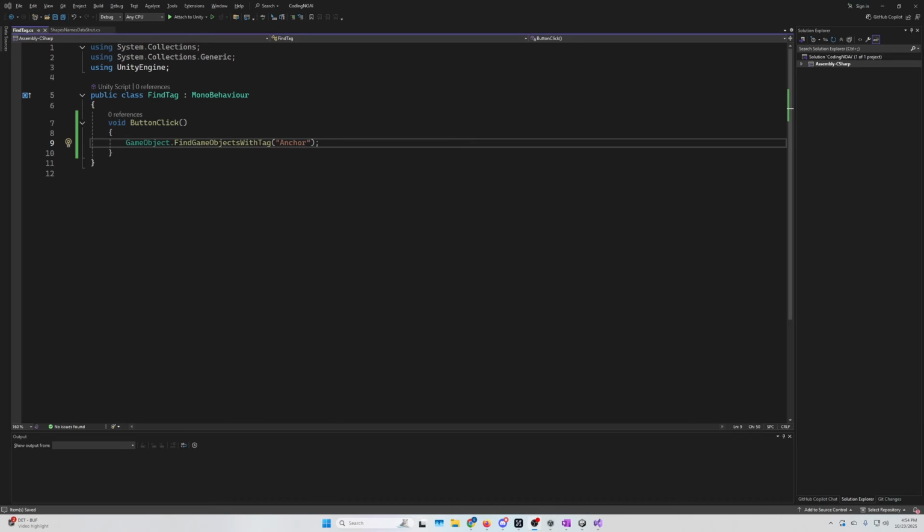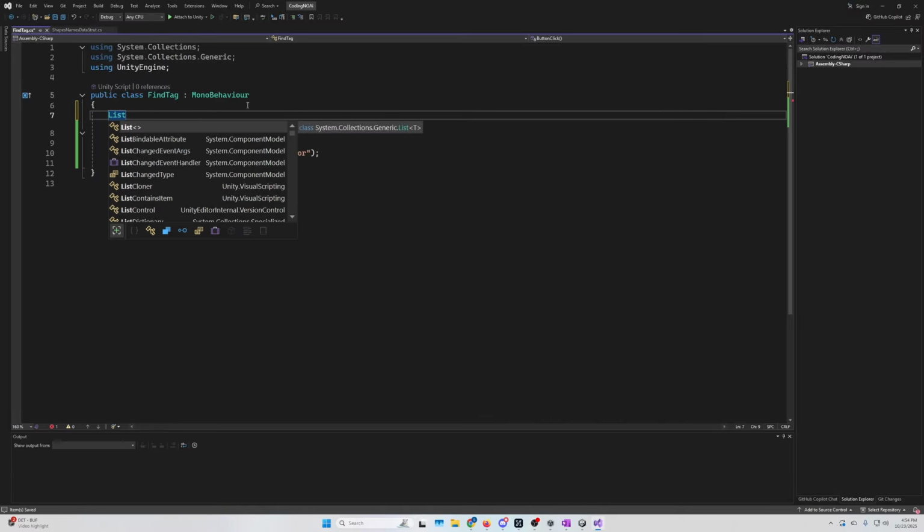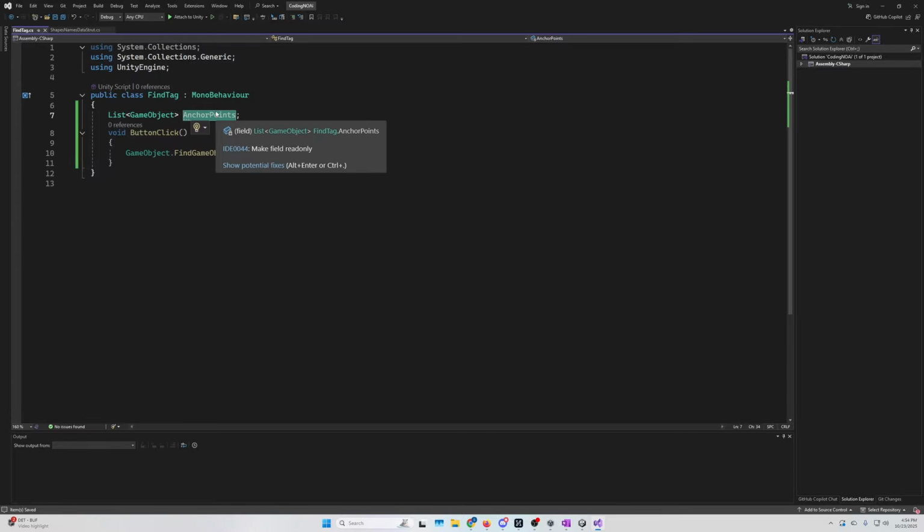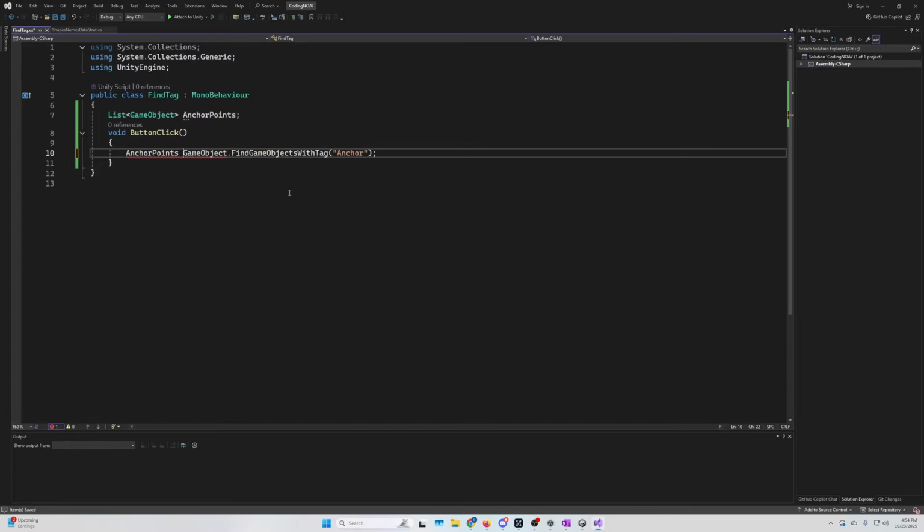Boom. Remember how I said you're finding all of the things with the anchor tag? So let's make a list of game objects. Boom. And we want a list of game objects named anchorPoints. Sure, that's probably fine. Generally, I don't like to name things so similarly, but because this is an example, we're kind of pigeonholed into this whole anchor point thing. So we want to set this equal to that. What's it mad about?